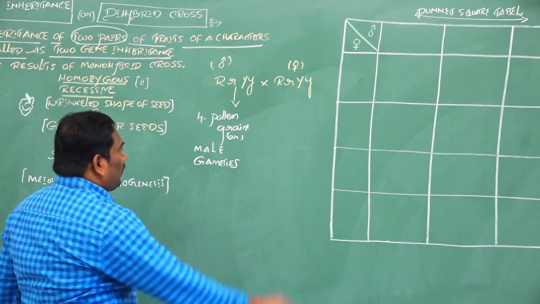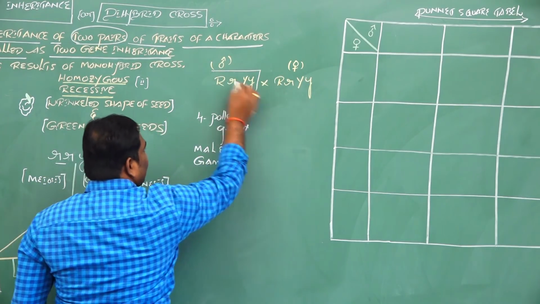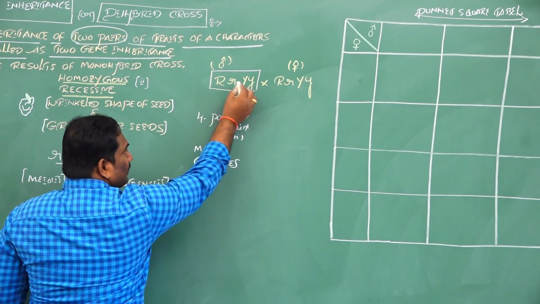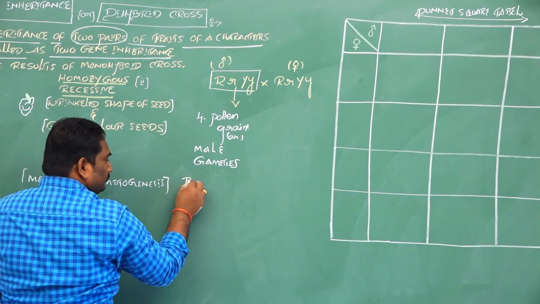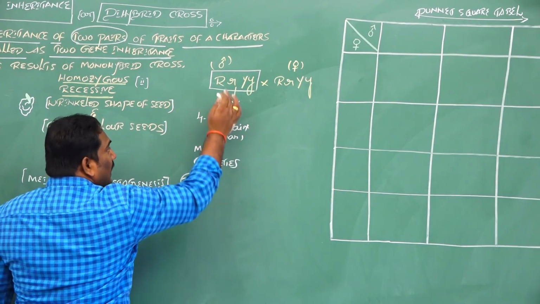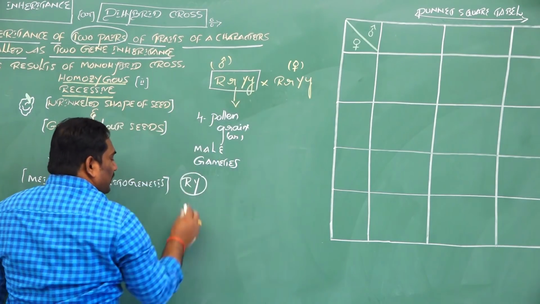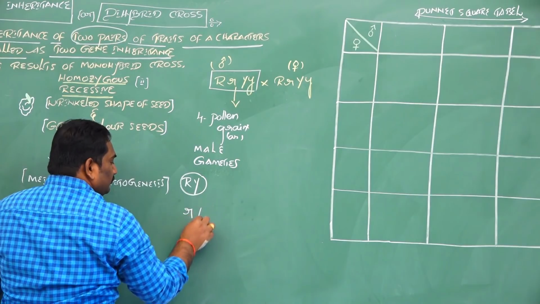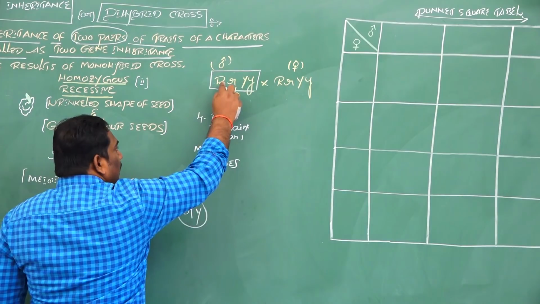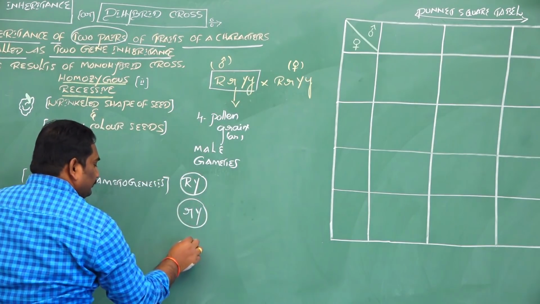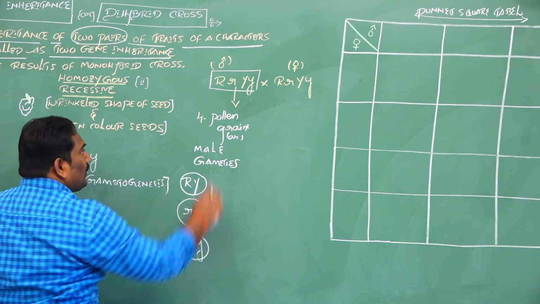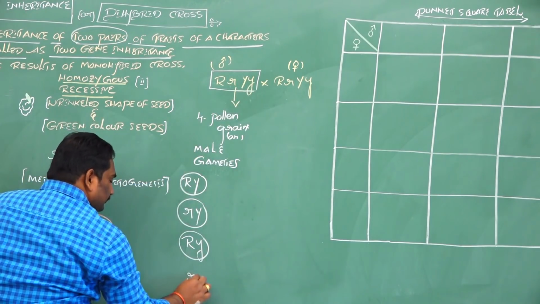What are the probable gametes from this F1 male parent? Capital R, capital Y. Small r, capital Y. Capital R, small y. Small r, small y.